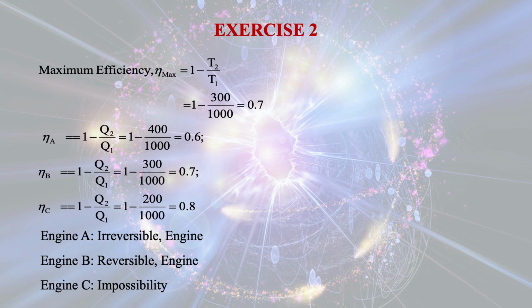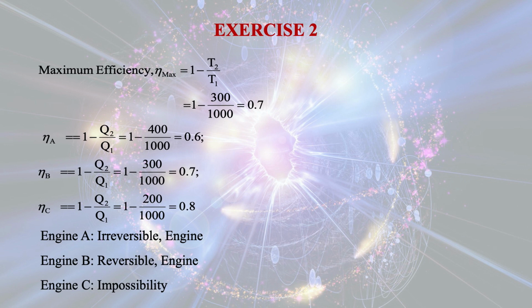For the first case, it gives an output of 600 kilojoule, so efficiency is 60%. For the second case, which is in the middle, it gives an output of 700 kilojoule, so efficiency is 70%. That is equal to the maximum efficiency one can achieve for a Carnot reversible engine.